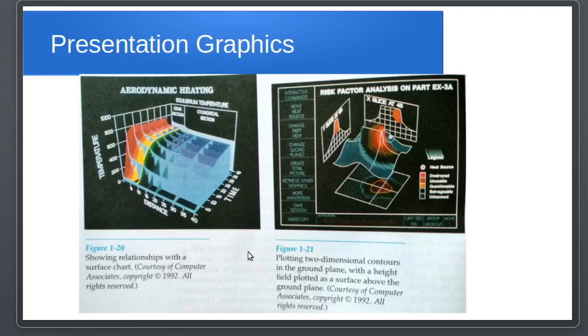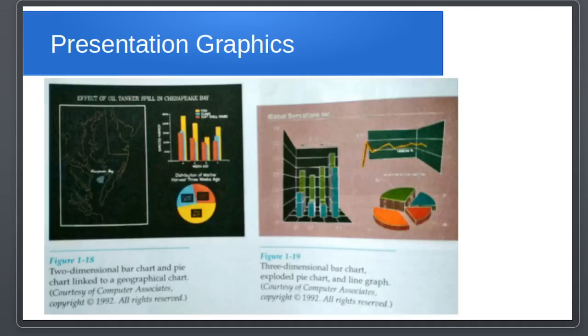So here you can see some of the graphs showing the relationship between the surface chart and several other kinds of graphs. Not only this, other kinds of graphs are also possible. Here you can see this is a geographical location with a bar chart and pie chart. Here you can see a three-dimensional bar chart along with this exploded pie chart and line graph. Different kinds of graphics are possible. Not only this, according to our need, we can make several different kinds of graphics.